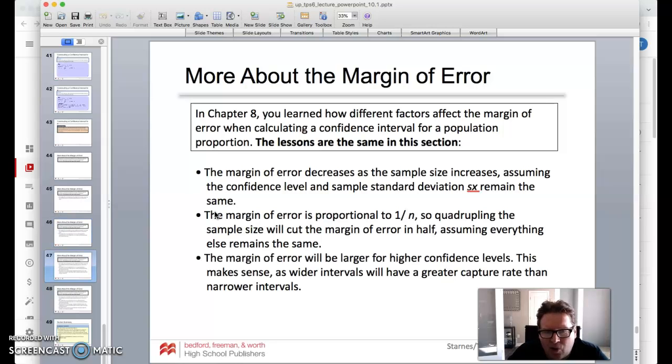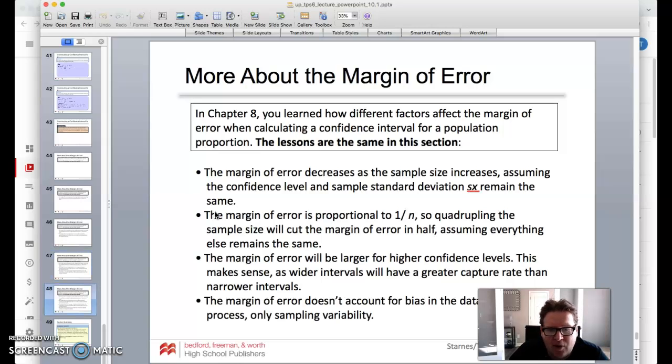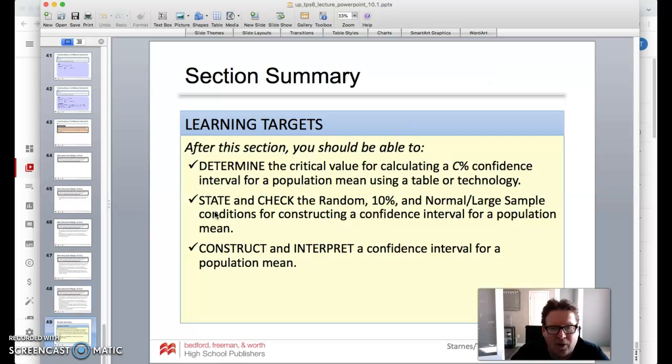Now again, the margin of error will be larger for higher confidence levels. So if we want to go from 95% to 99%, we are going to increase the margin of error, because we have to have wider intervals. So keep that in mind. And the margin of error doesn't account for bias. Remember, if there's some non-response or some other sources of bias, that margin of error does not account for that. It's only on sampling variability, all those things that we've talked about before, and those are our learning targets.